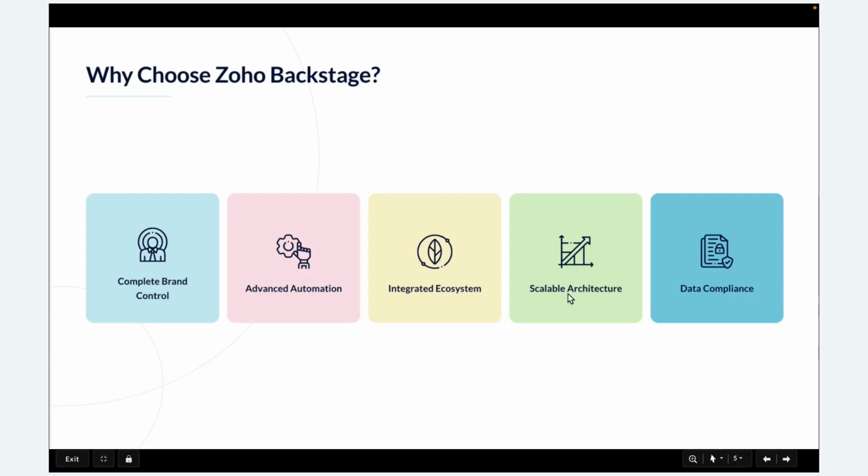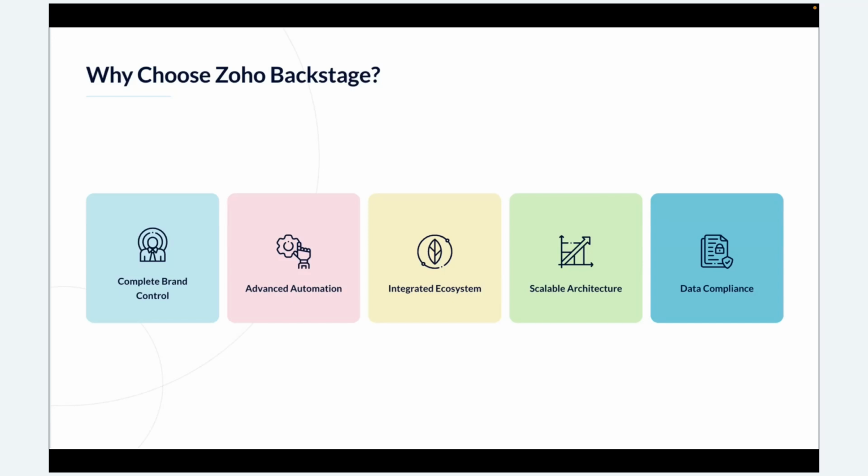And when I say scalable architecture, traditional tools often crash or slow down when heavy attendee traffic comes in. But Backstage can handle from 10 to 10,000 attendees. And as I mentioned, it also handles multi-day and multi-track events. And then data compliance. Traditional tools often do not fully support international compliance, but organizations definitely need that. Zoho Backstage has GDPR and CCPA compliance features built in, and the attendees have full control over their data.